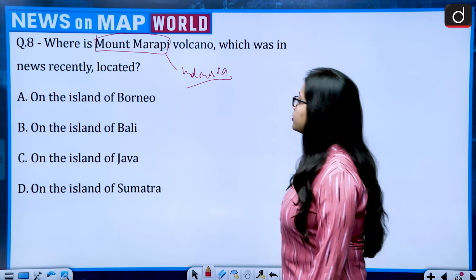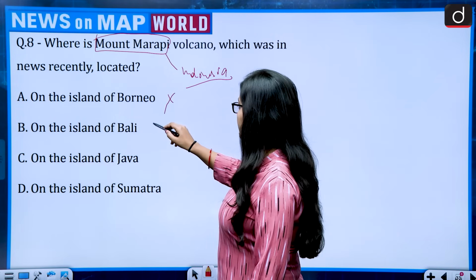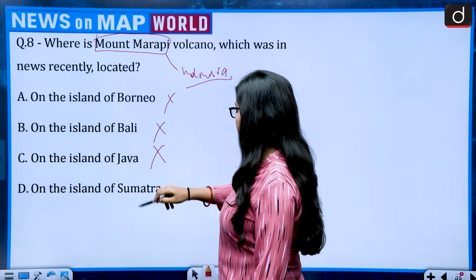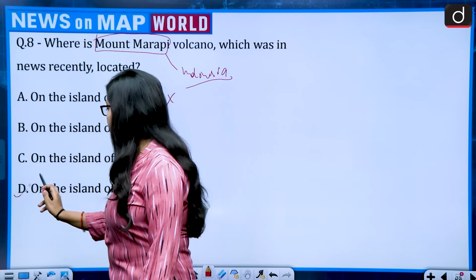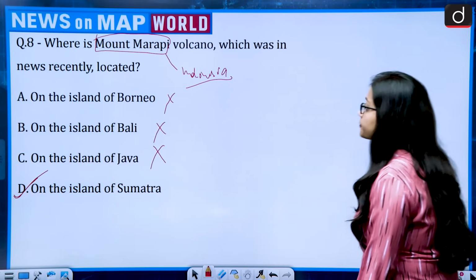So on the island of Borneo, no. On the island of Bali, no. On the island of Java, no. On the island of Sumatra, yes. So the correct answer is option D.